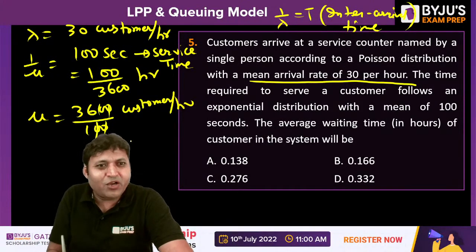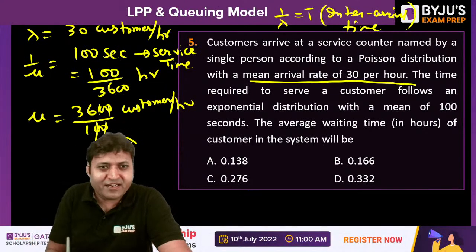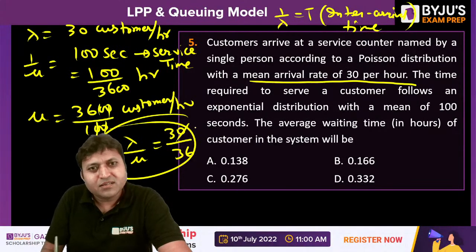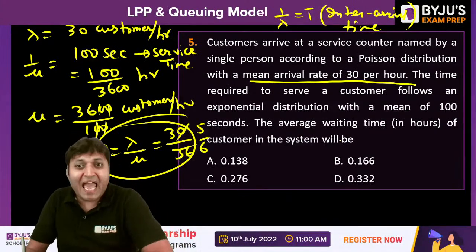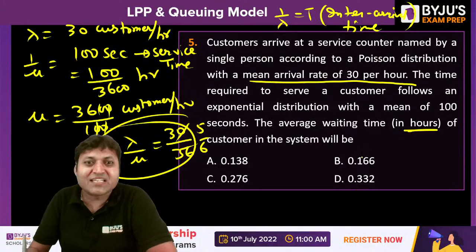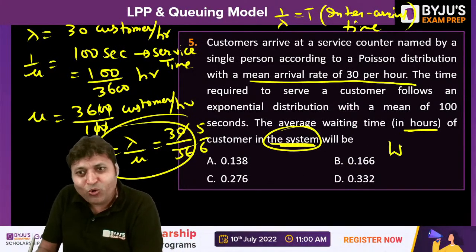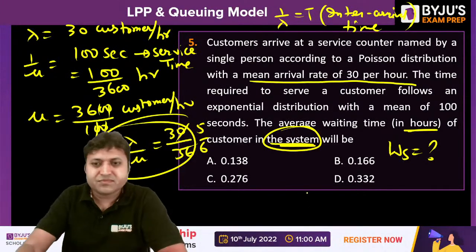So rho will be equal to lambda by mu. The utilization factor is lambda by mu, that is 30 by 36, that is 5 by 6. That is rho. Now the question is the average waiting time in hours of the customer in the system. Waiting time in the system. So WS needs to be calculated.